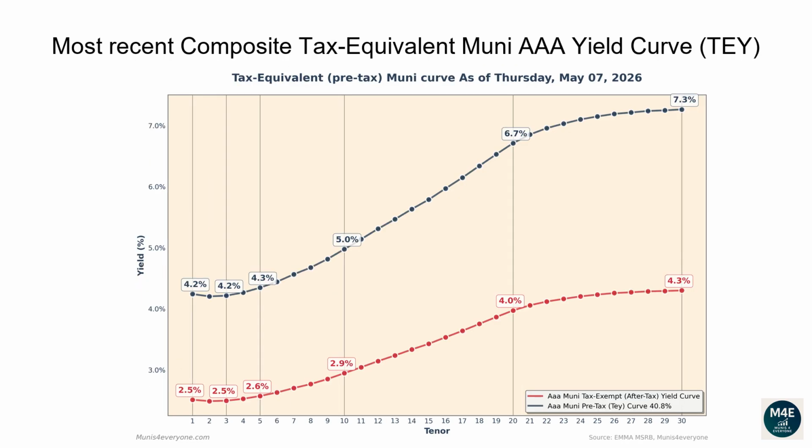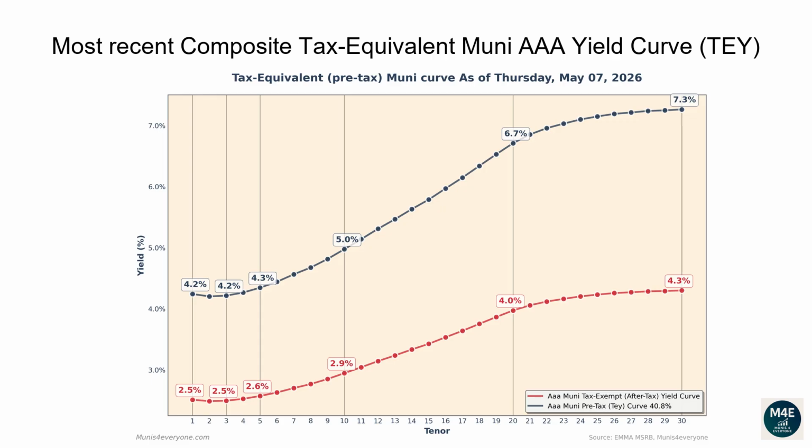Let's now go over the most recent composite tax-equivalent Muni AAA yield curve. The following graph shows, in red, the tax-exempt after-tax Muni yield curve, versus in blue its tax-equivalent pre-tax version, assuming a 40.8% top tax bracket as of May 7, 2026. Why would you care to see the tax-equivalent version of the Muni yield curve? More on this later. Let's first go over the pre-tax, aka tax-equivalent yield curve.